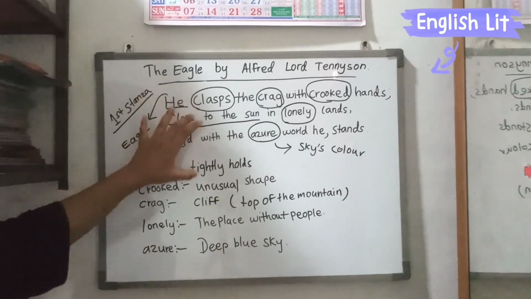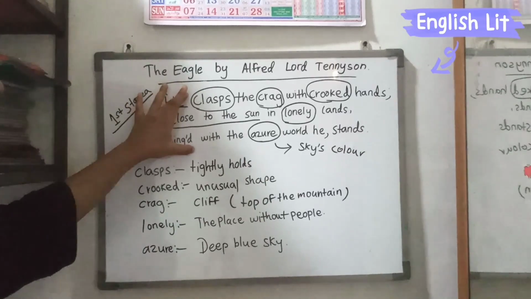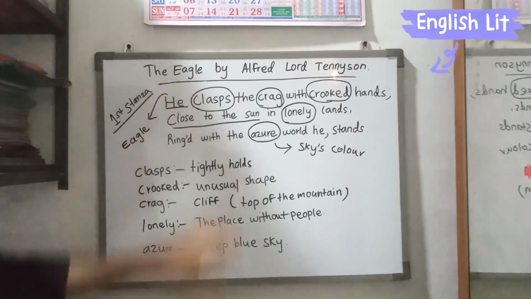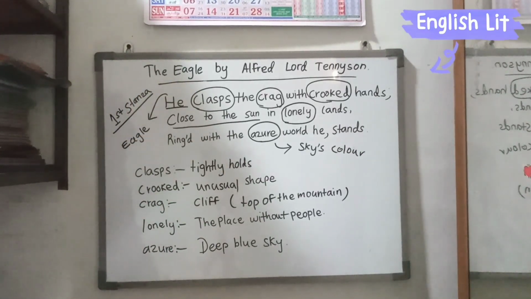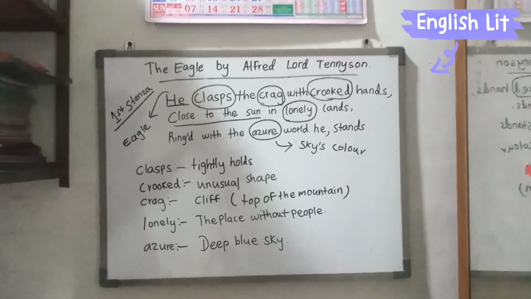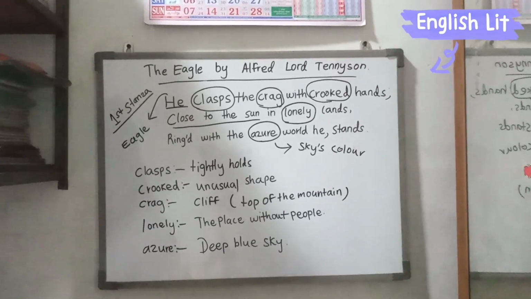Mostly the first stanza, which means the first three lines, shows the power of the eagle, which means the power of nature. The eagle is a creation of nature, so it talks about nature. And we can see that the eagle is very talented to do anything which can't be done by anyone, even by a human.